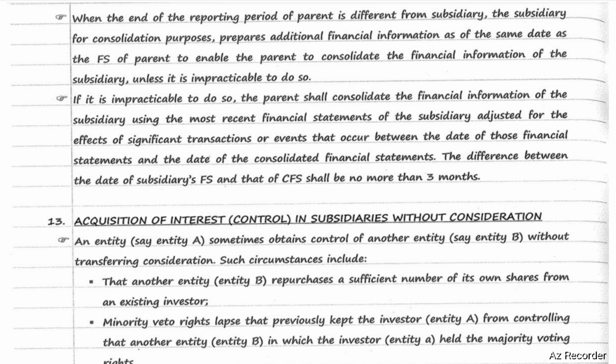If it is impracticable to do so, the parent shall consolidate the financial information of the subsidiary using the most recent financial statements of the subsidiary adjusted for the effects of significant transactions or events that occur between the date of those financial statements and the date of consolidated financial statements. The difference between the date of subsidiaries' financial statements and that of the CFS shall not be more than 3 months.